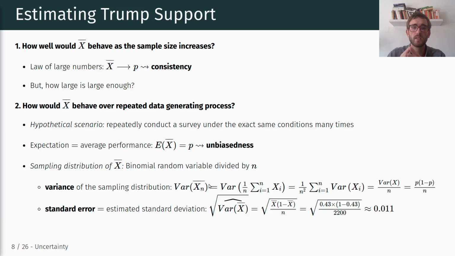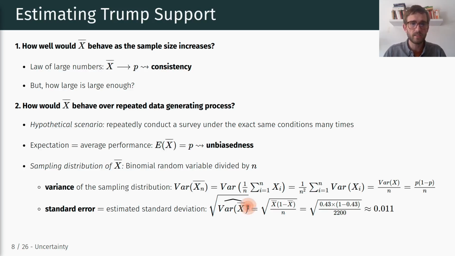Then next we can compute what is called the standard error. And what we mean by the standard error, that's the estimated standard deviation of the sampling distribution, right? So again, keep in mind that whenever we talk about the standard error, we're talking about the distribution over repeated samples, right? We have our estimator x bar. We're looking at that distribution over hypothetically repeated sampling procedures. And the standard error is just the standard deviation of that distribution across repeated samples, right? So it's just the square root of the variance of x bars over repeated samples.